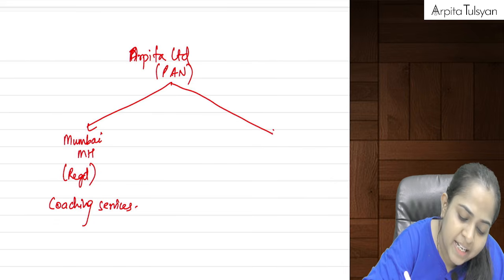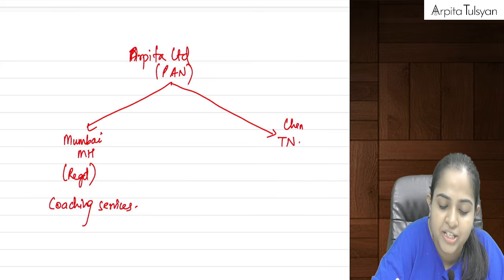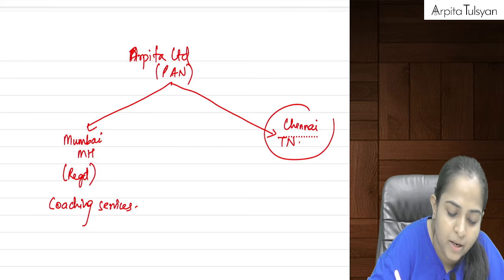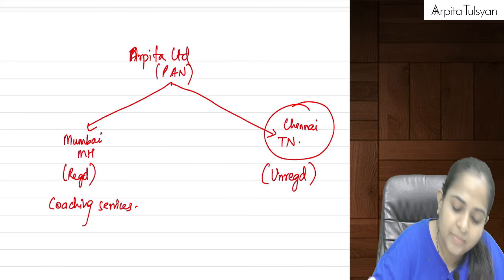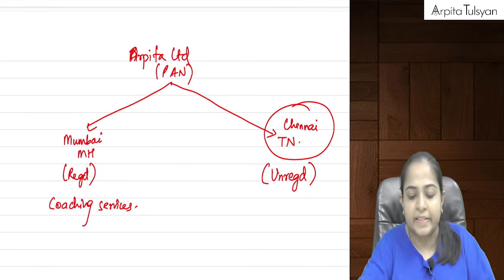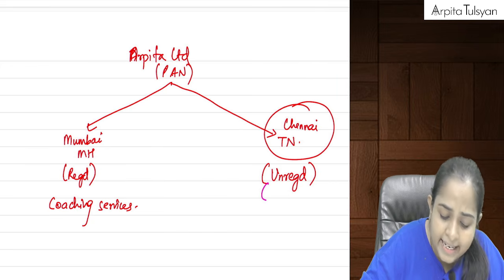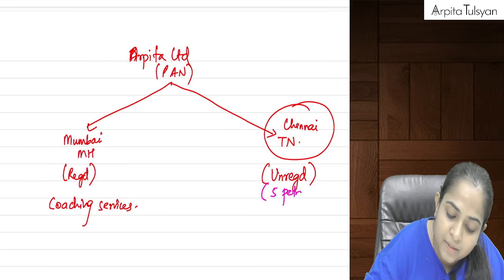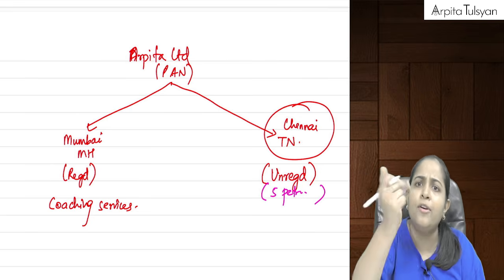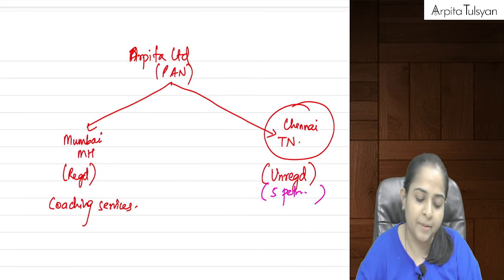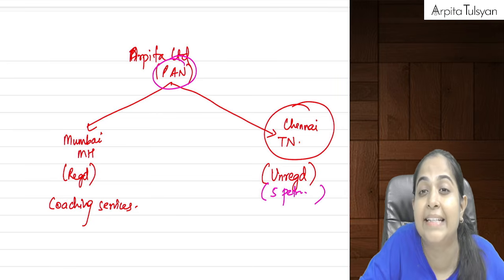And she is having another establishment in Chennai, Tamil Nadu, and this establishment is, let's say, unregistered. It has not yet got itself registered under GST. Why? Because let's say it was dealing in those 5 petroleum products on which GST is not applicable, so she did not take the registration. Very much valid.